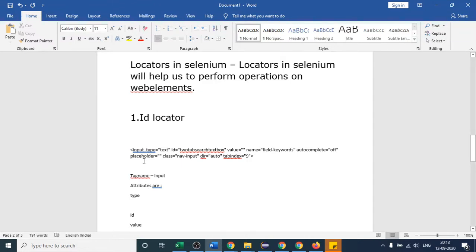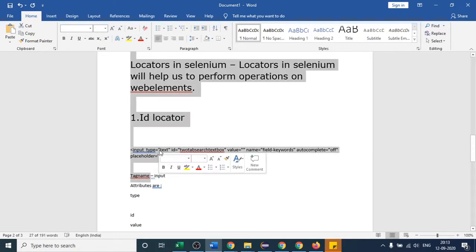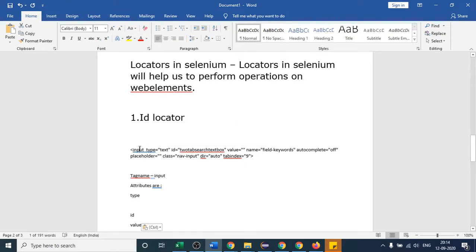Okay, so understand this. Again I'm saying, whatever your line of code starts with, the first element is our tag name. So I have written tag name this. And whatever the elements inside this tag, this is the beginning of the tag name. All these elements will be the attribute. And coming to the part on the right hand side, id is our attribute, and this is the value of our attribute. So value of id attribute is this one. Likewise the value of name attribute is field keyword, right? So you should understand this.